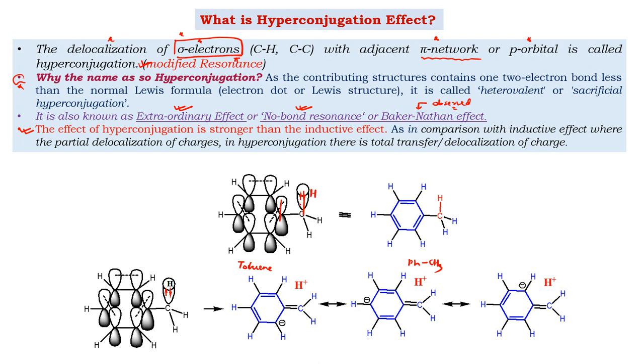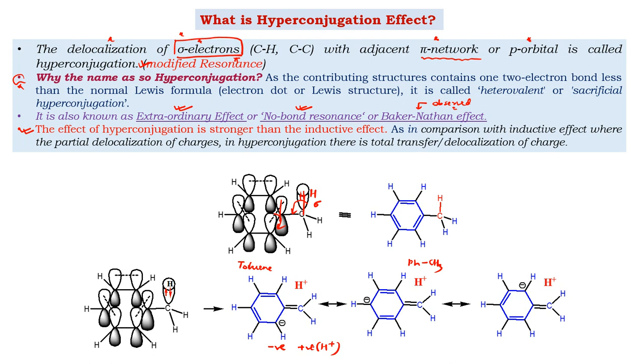So going by the definition of hyperconjugation, if the CH bond, these sigma electrons, show resonance with this, it will form a species where the carbon has a negative charge and the positive charge forms on a hydrogen.